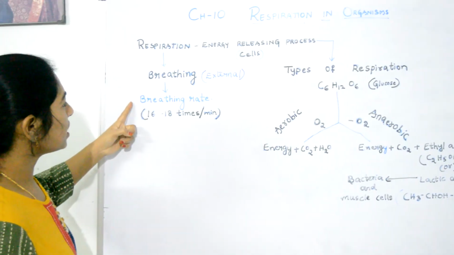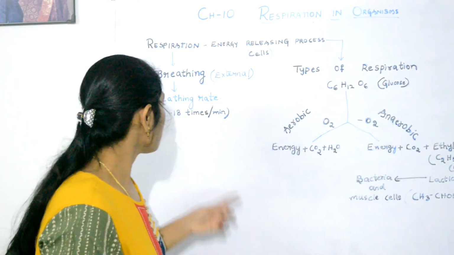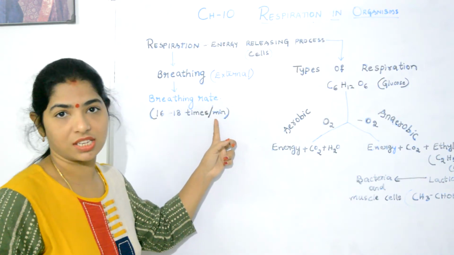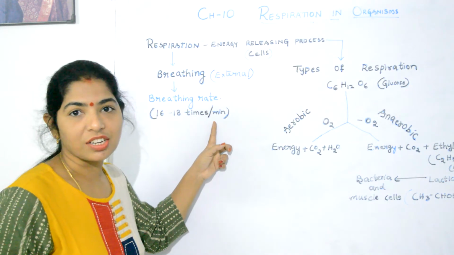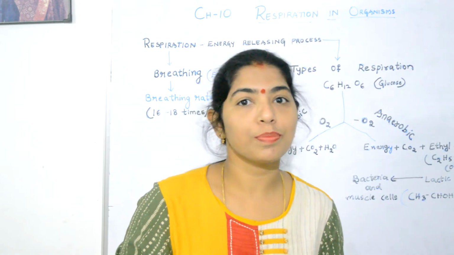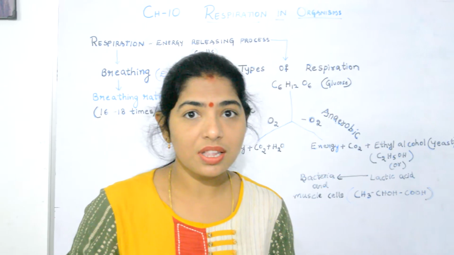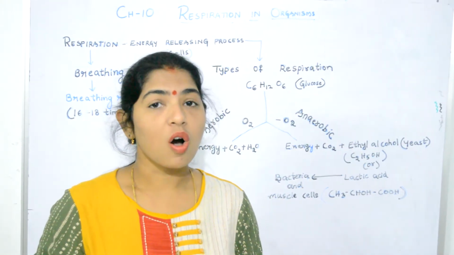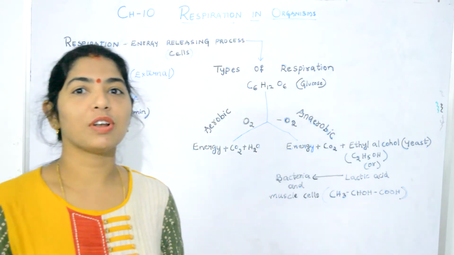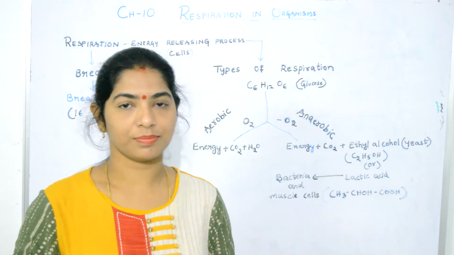So, what is the breathing rate of a normal healthy person? It is almost 16 to 18 times a person breathes per minute. This is called the breathing rate of a person. This breathing rate changes from person to person when he performs strenuous exercises, walking, jogging, or when he is in a fear condition. The breathing rate will go up to 25 to 27 times per minute.